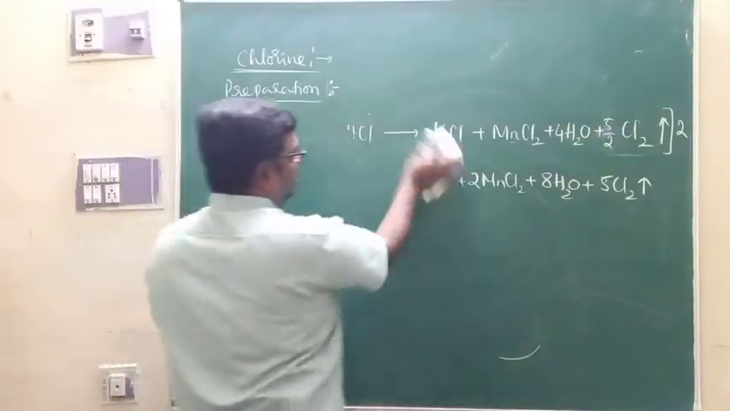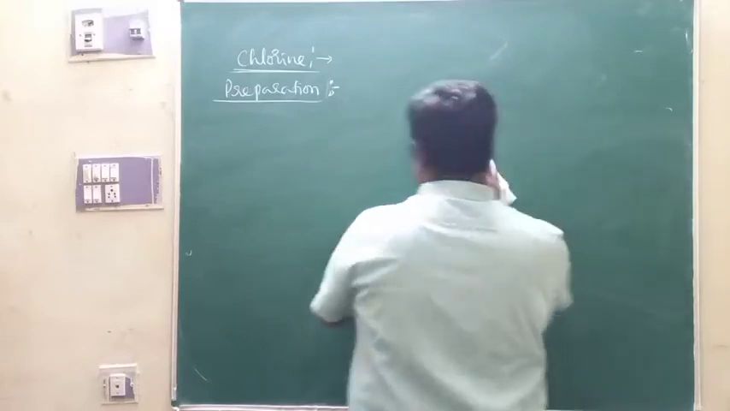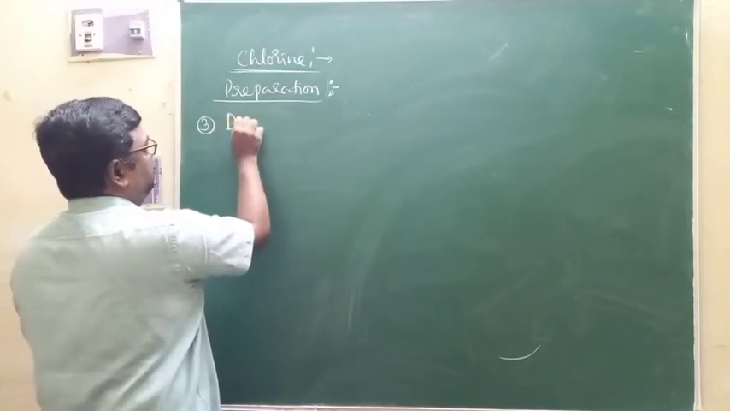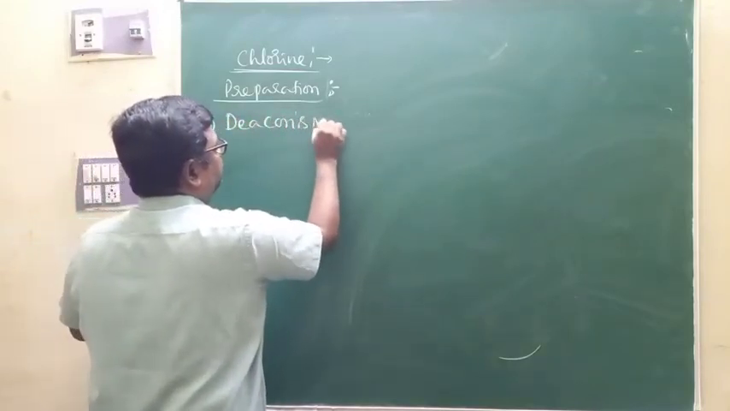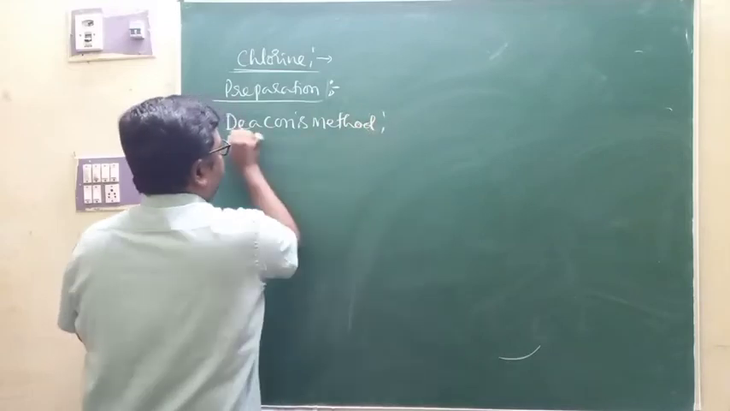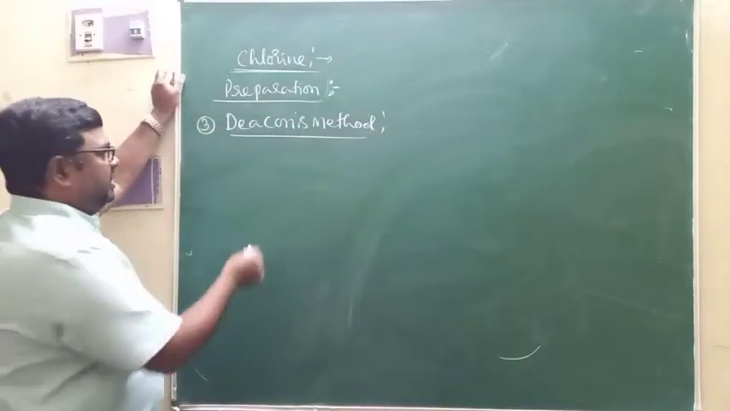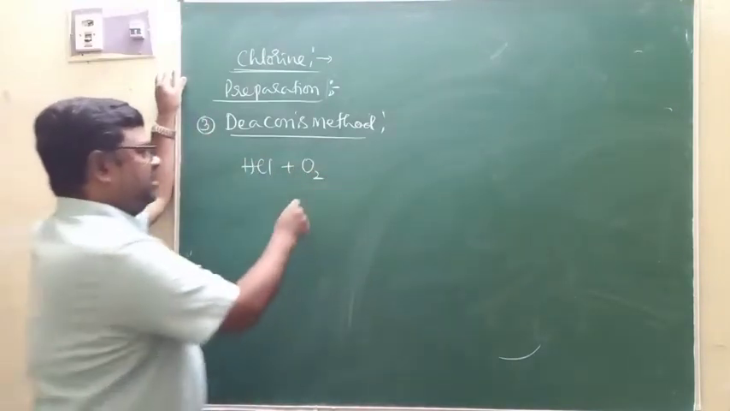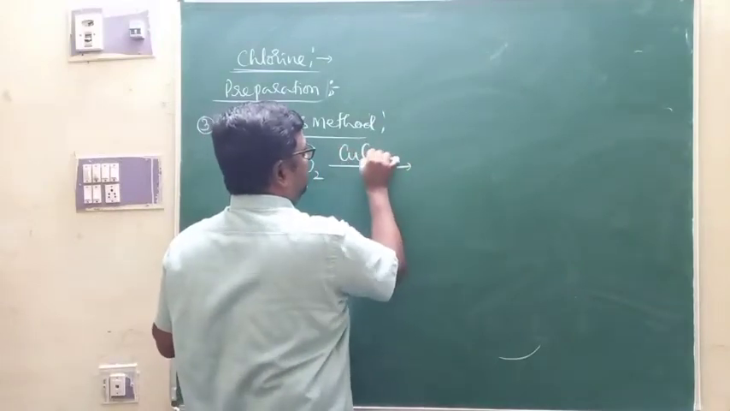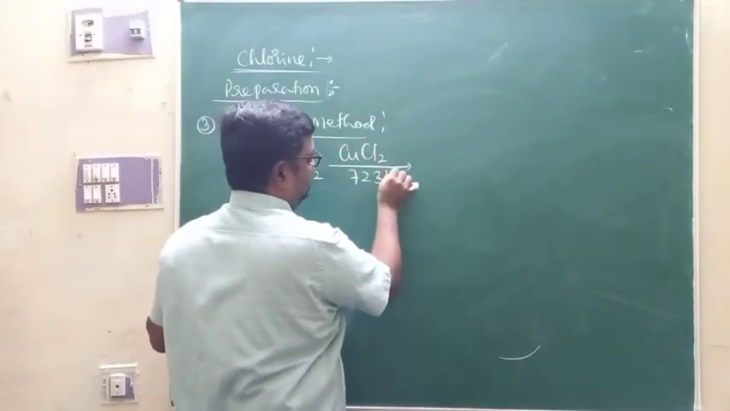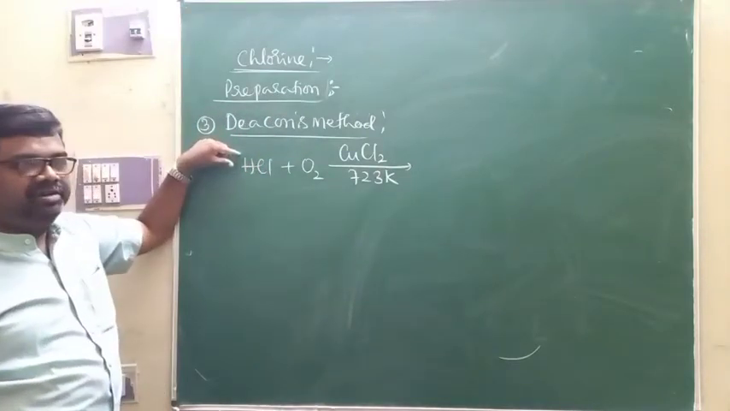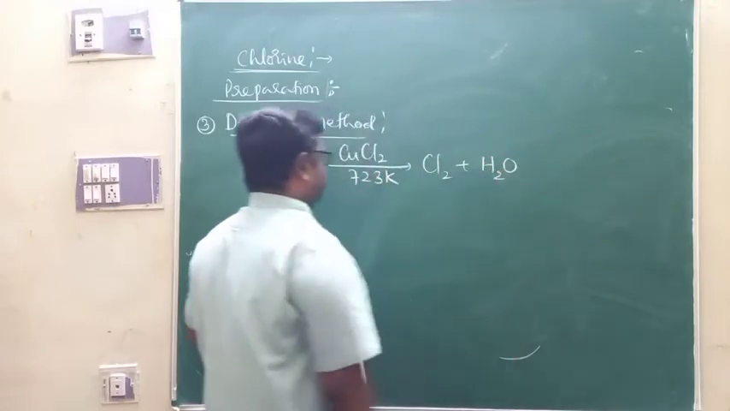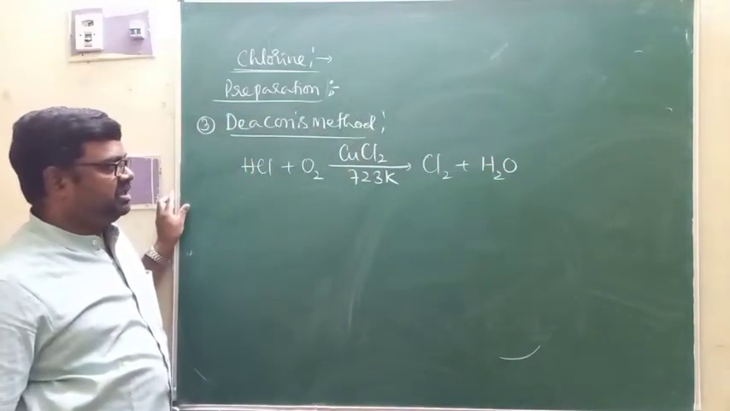Apart from that, you are supposed to study manufacture of chlorine there. Manufacture of chlorine can be carried out by the process called Deacon's method. This is Deacon's method for the manufacture of chlorine there. And that too by the catalytic oxidation of hydrochloric acid using oxygen in presence of a catalyst, cupric chloride, at about 723 kelvins. This is catalytic oxidation of hydrochloric acid to liberate chlorine gas along with the formation of water here. This is one more method for the preparation of chlorine here.